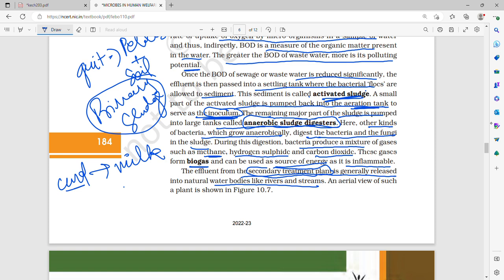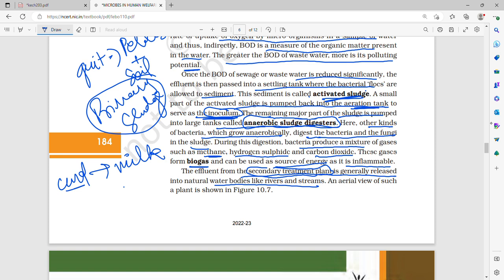After this, from the aeration tank, the water is taken to a settling tank, in which these bacterial flocs settle down. Out of these settled bacterial flocs, a portion is sent as inoculum or starter to the previous aeration tank, like we saw from curd to milk, where lactic acid bacteria were used as inoculum or starter. Similarly over here, these bacterial flocs are used as inoculum so that in the aeration tank they again start growing and consuming, lessening the biochemical oxygen demand in the aeration tank.